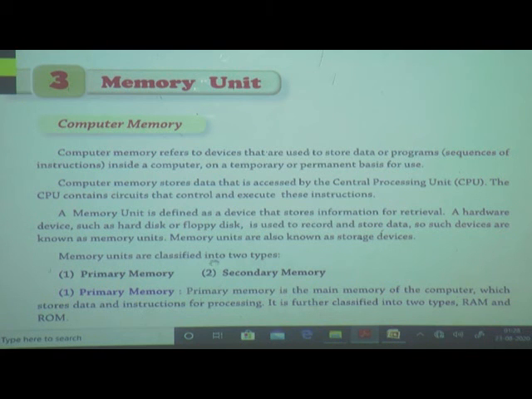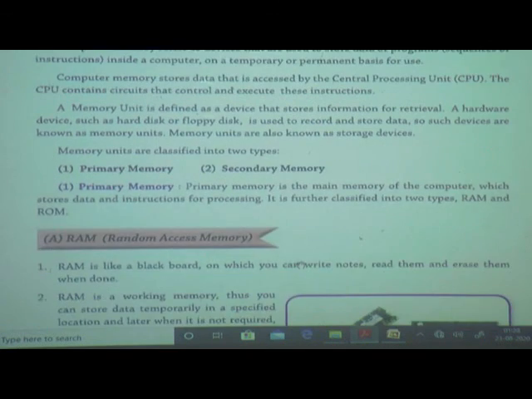Memory units are classified into two types: primary memory and secondary memory. What is meant by primary memory and what is meant by secondary memory, we will see in detail. Firstly, we will see what is meant by primary memory. Primary memory is the main memory of the computer, which stores data and instructions for processing. If you want to process something in the computer, then we must have primary memory. It is the main memory of the computer.